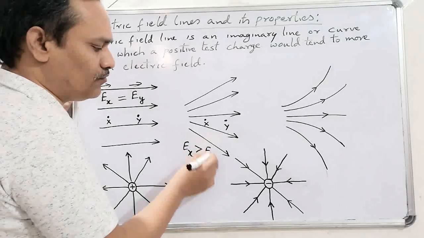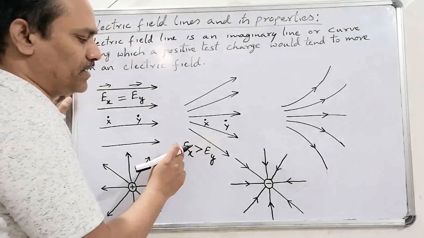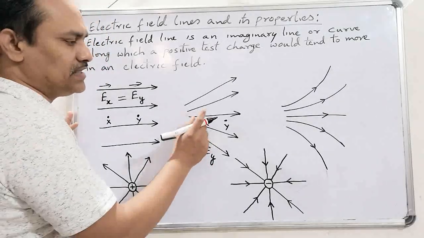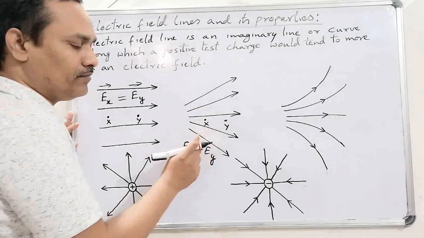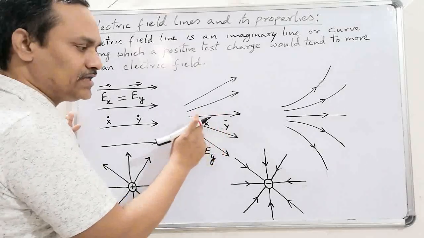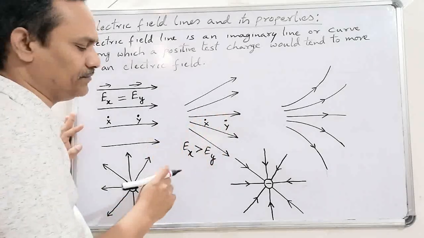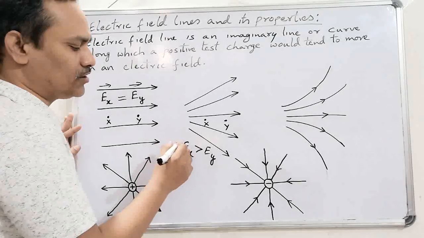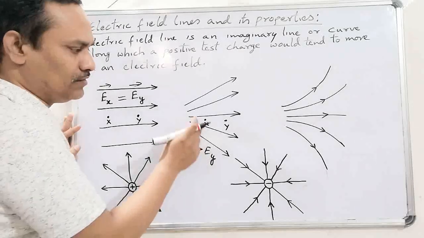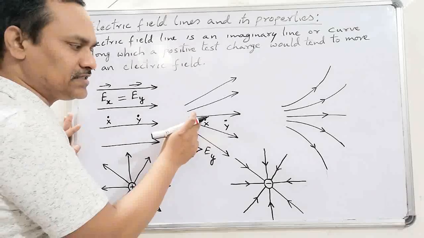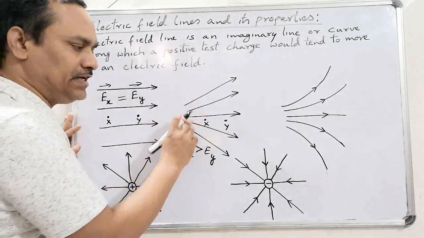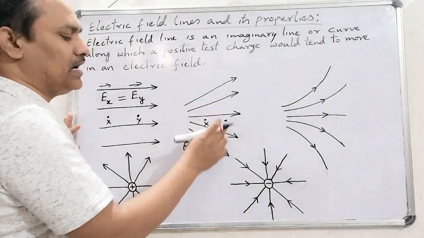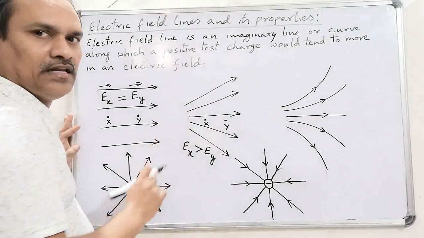We are talking about only magnitude here, because the direction of the electric field intensity at these 2 points may not be the same. That's why we are talking about only magnitude. The magnitude of electric field intensity is more in the dense region and less in the less dense region.